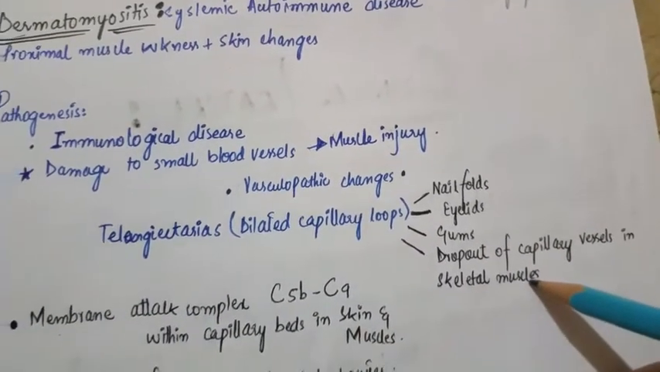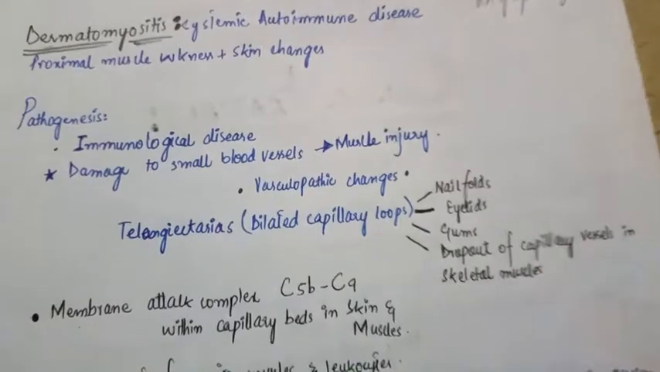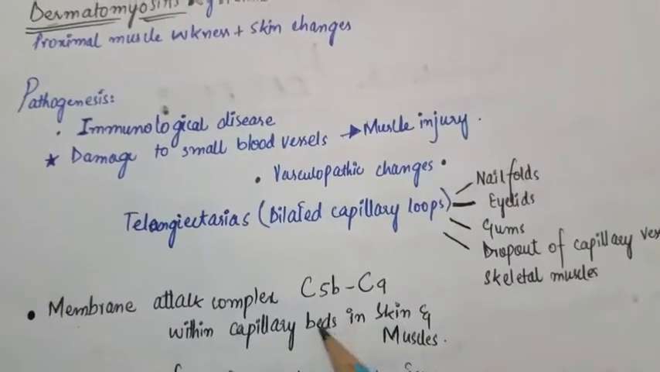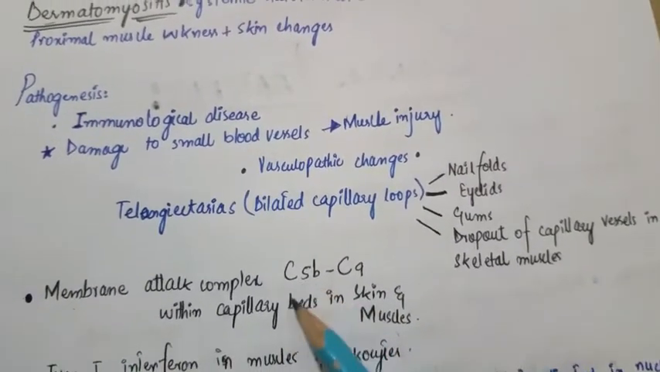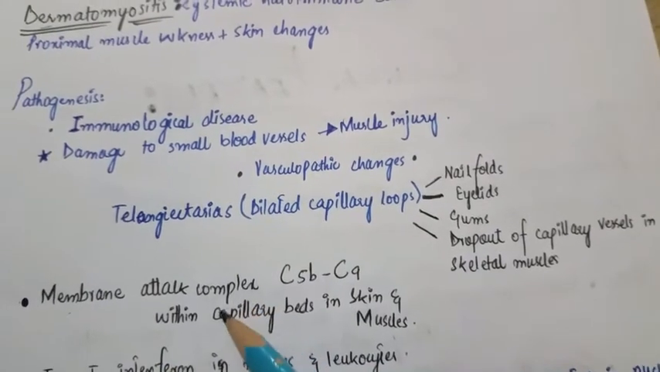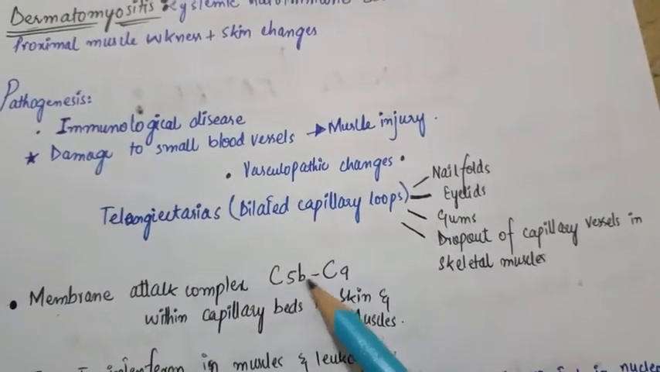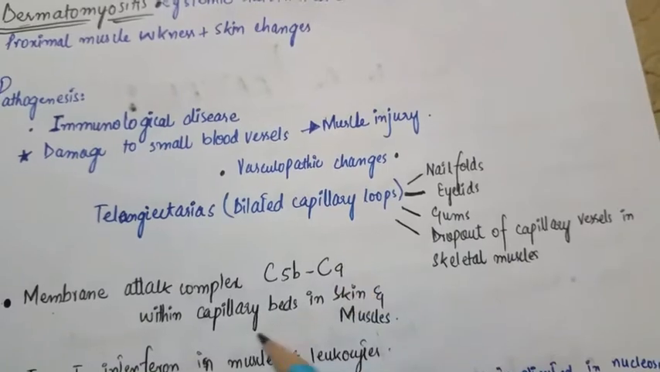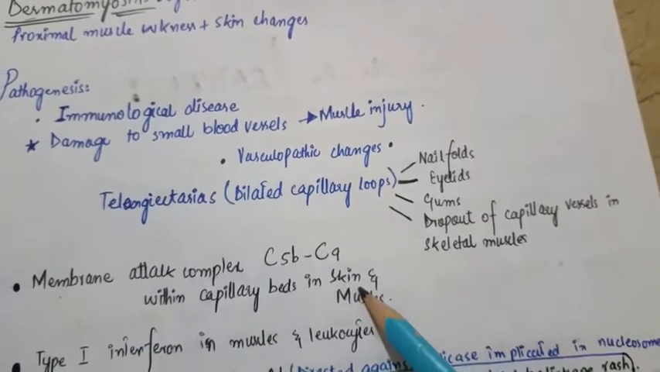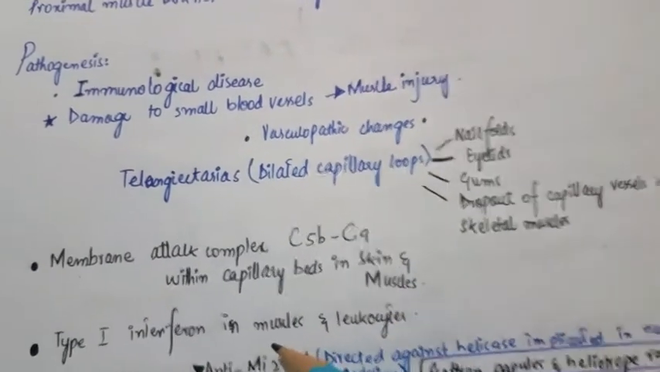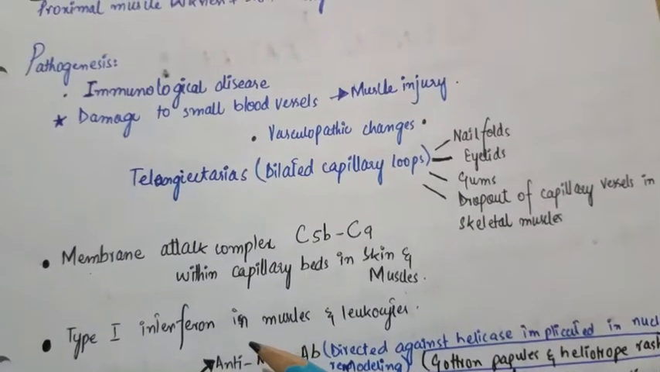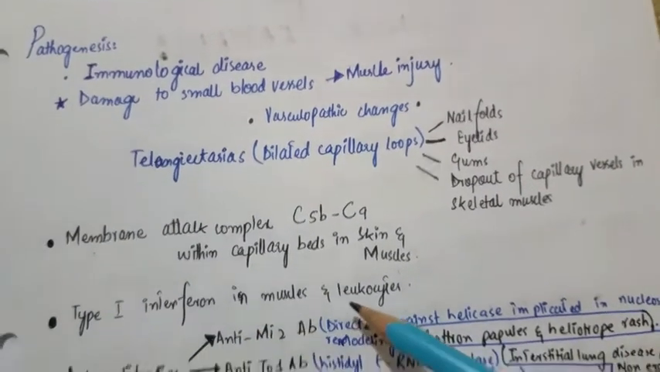the skeletal muscles. The pathogenesis also includes complement activation, meaning the membrane attack, which involves the membrane attack complex C5b to C9 within the capillary beds in the skin and the muscles. It also includes the role of type 1 interferon in the muscles and the leukocytes.